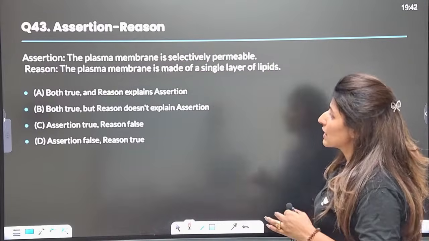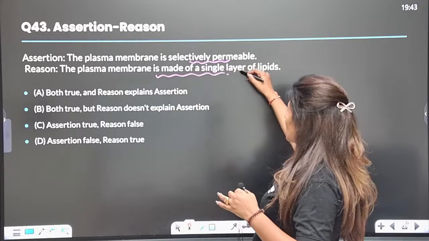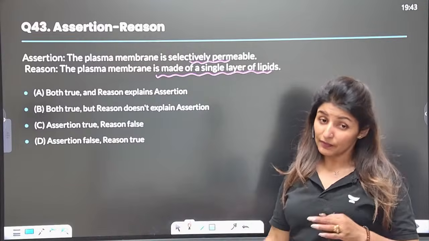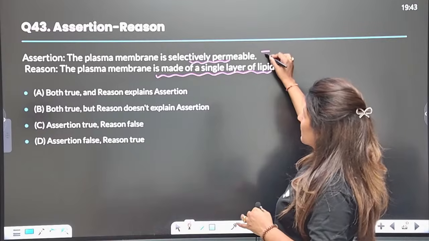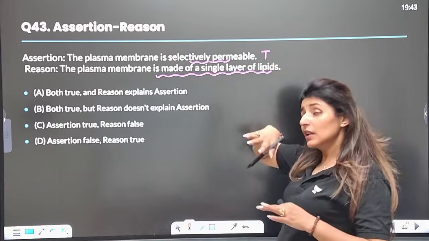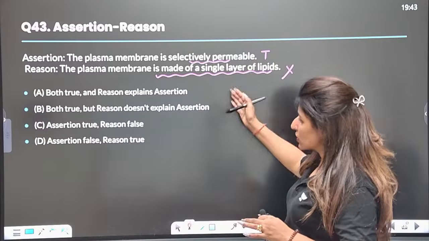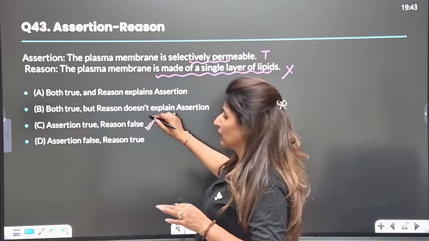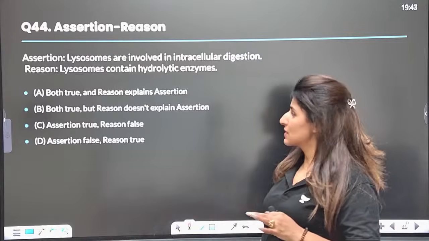Moving on to the next, the plasma membrane is selectively permeable. It is made up of single layer of lipids. Apply and see. So first statement, selectively permeable, this is true. It is made up of single layer of lipids. It is a bilipid layer. So in such case, we have no doubt that answer is C. The only doubt is when both the statements are true.